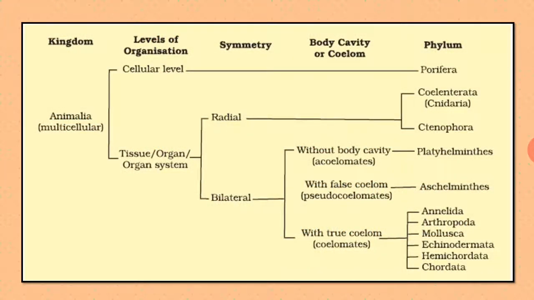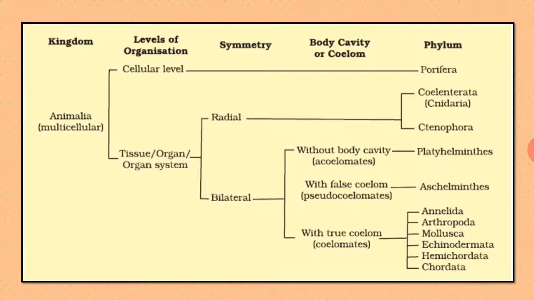Here is the flow chart. Kingdom Animalia. The level of organization is cellular level, and tissue, organ and organ system level. In cellular level there is only one phylum, that is Porifera, and in tissue, organ and organ system again there are 3 separate points.